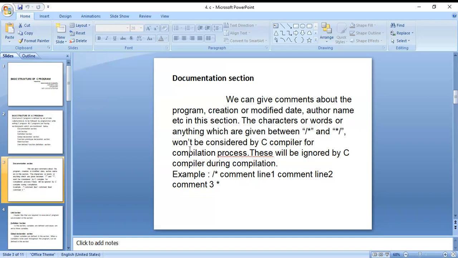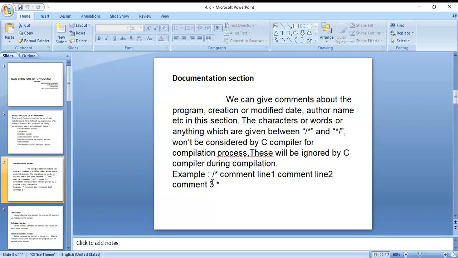Next, the documentation section. Here we can give comments about the program creation or modified date, author name, etc. in this section. The slash asterisk and asterisk slash won't be considered by the C compiler for the compilation process. These will be ignored by the C compiler during compilation. Comment lines are nothing but non-executable statements.